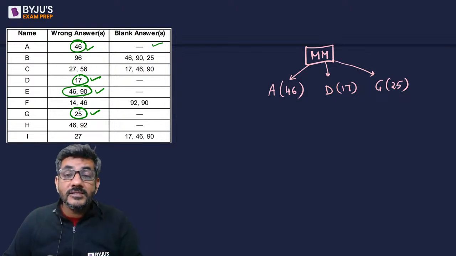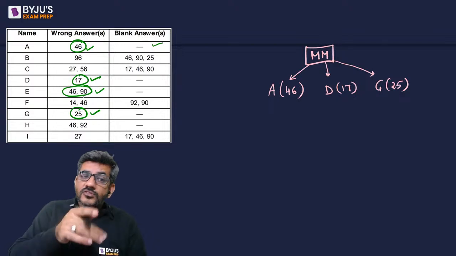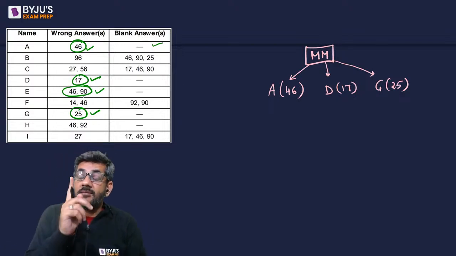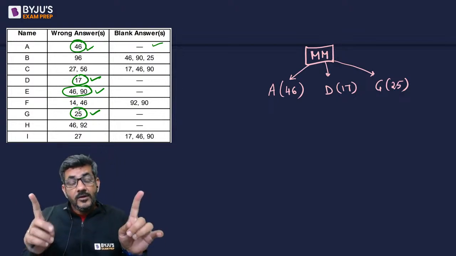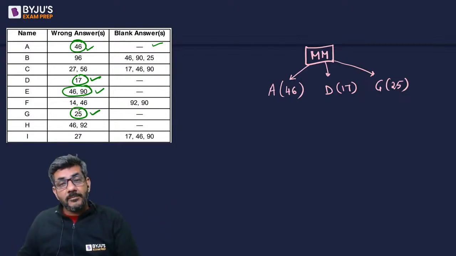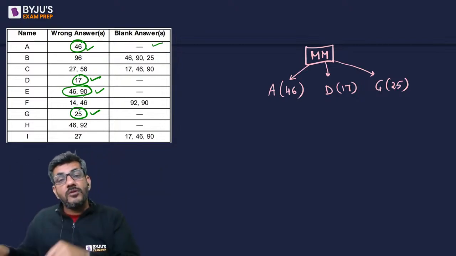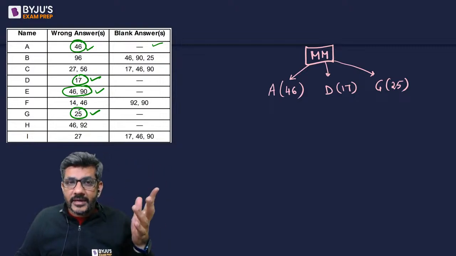Where did that 46 wrong come from? He must have copied from A. He has no blank answer. Why does he have no blank answer? He must have just one source, because if two sources were there, whatever blank answers those two sources have, he must also have marked them blank. Whatever wrong answers they introduced would mismatch and he would mark them blank. So E must have directly copied from A.